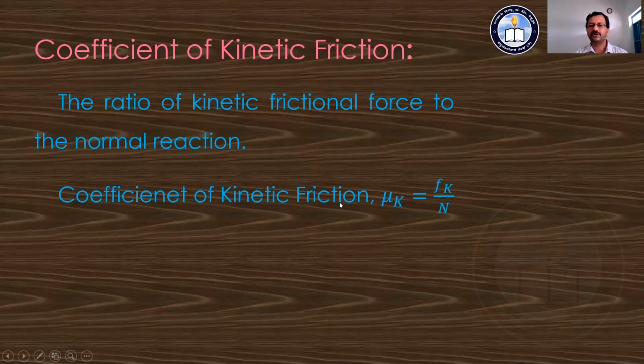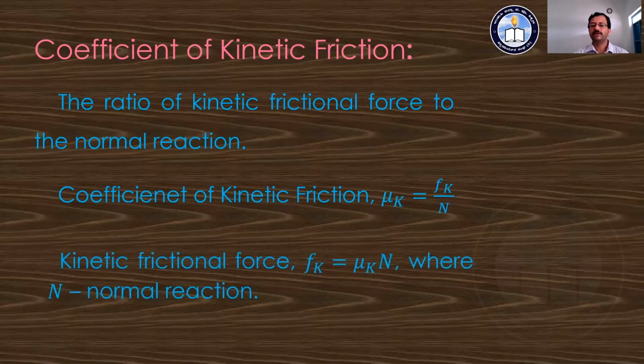Hence we can say the kinetic frictional force Fk is equal to mu k into N, where N is the normal reaction. This is how to define the coefficient of kinetic friction, and hence we get the equation for the kinetic frictional force.